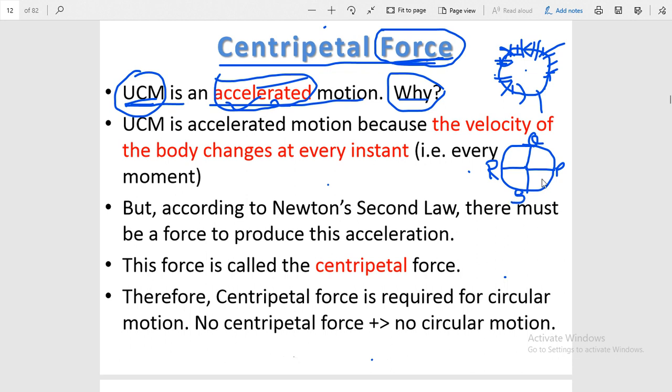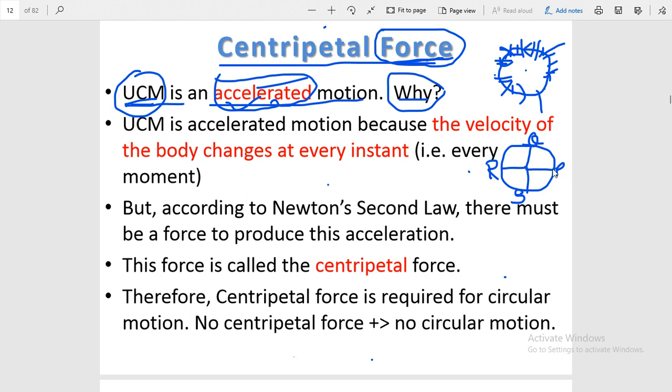Now if this particle is in uniform circular motion, the speed at point P, speed at point Q, speed at point R and speed at point S must be same. It means change in speed is zero. But let us consider the velocity of this particle.